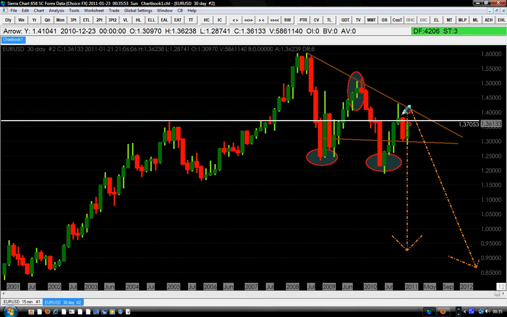So to summarize where the euro is, the euro may continue the movement to the upside and retest this trend line here in the zone of 1400 before turning down big time.